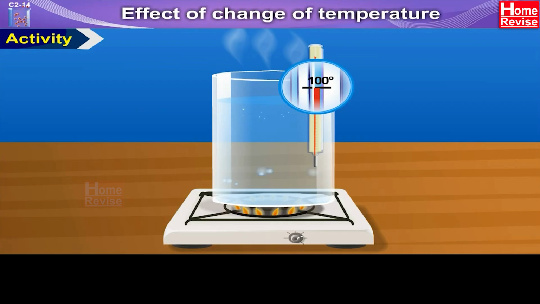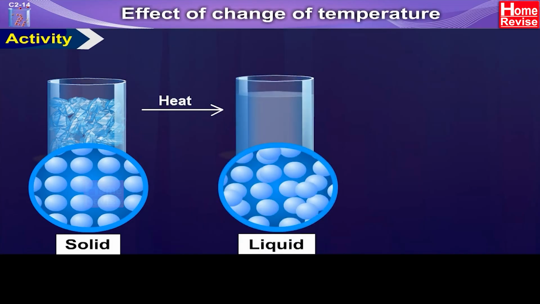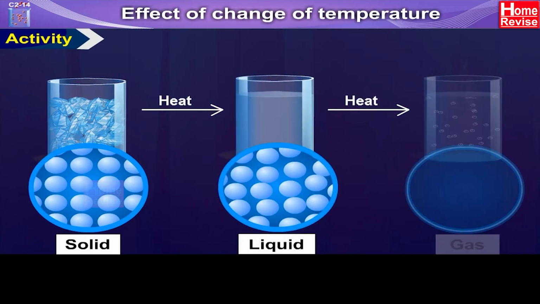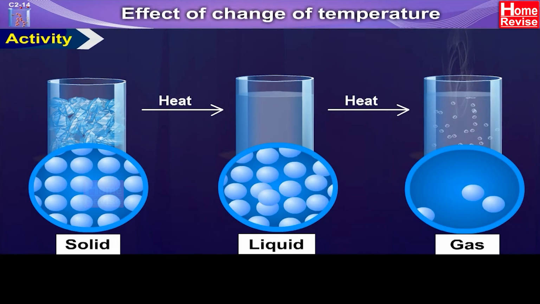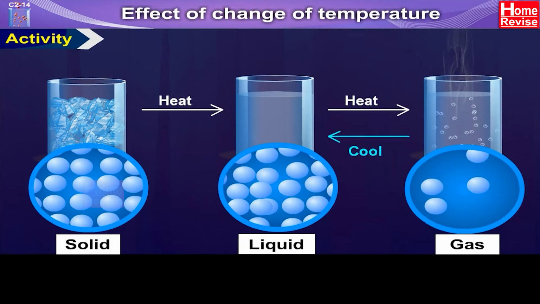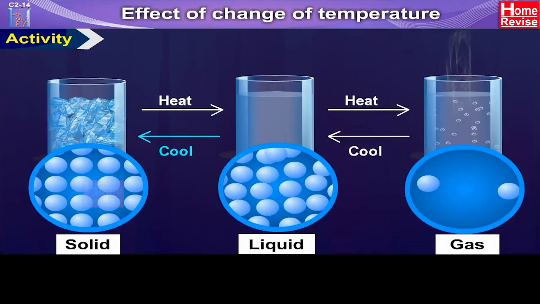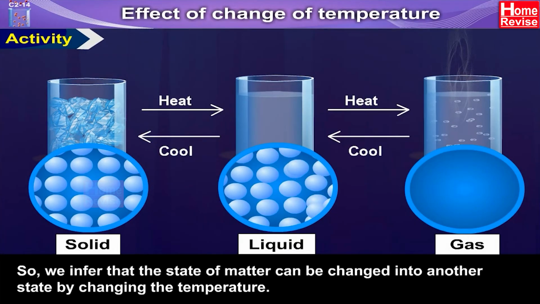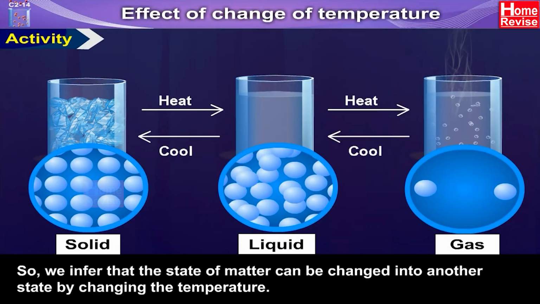So what we find is that the solid state upon heating changes into liquid state, which upon further heating changes into the gaseous state. This gaseous state upon cooling changes back to the liquid state, and upon further cooling it changes to the solid state. So we infer that the state of matter can be changed into another state by changing the temperature.